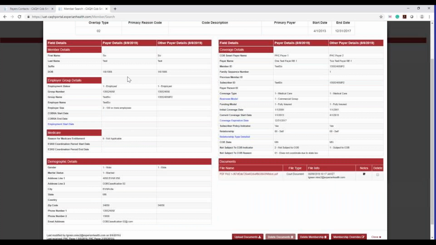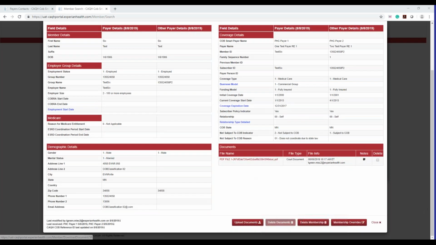So again, I'm looking at it from payer 1, so I can see that they uploaded the file. I can click on whatever file they uploaded here. It will open up when you click on it, and whatever's in that file you'll see downloaded to your computer. And you can close it on your computer, and then you can go ahead.